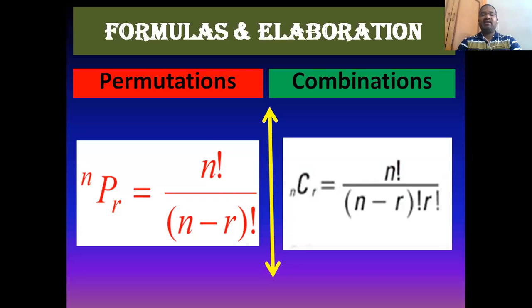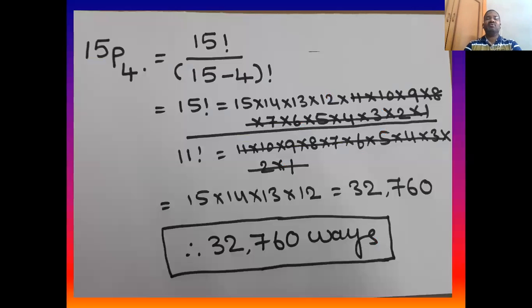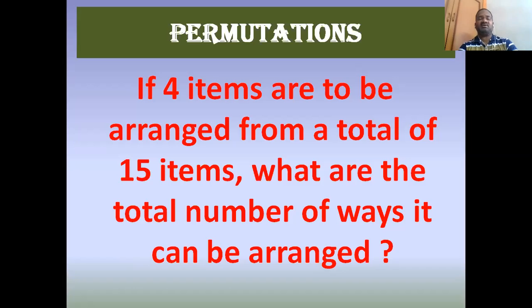Remember, here small n is the total number of items. P is permutation. R is the number of items to be arranged. Now, for this problem, we will do it like this. The total number of items, as in the problem, is 15. So small n is 15, and P is permutation, that is constant.